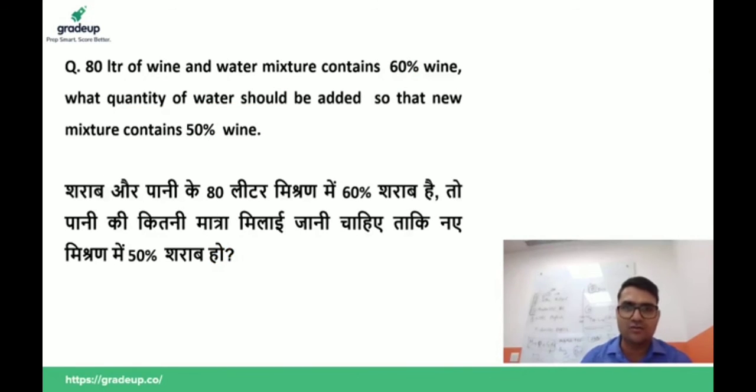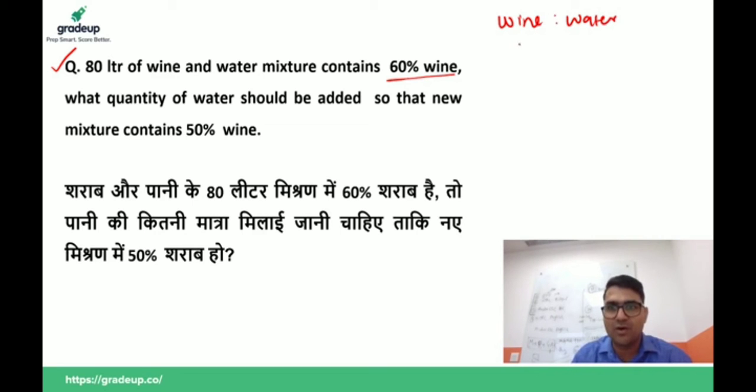Now, guys, please try to solve this question. You can do this question on your own. There is no any problem. 80 liter of wine and water mixture contains 60% wine. Then water should be 40. And there is total 80 liter of mixture. What quantity of water should be added so that new mixture contains 50% wine?